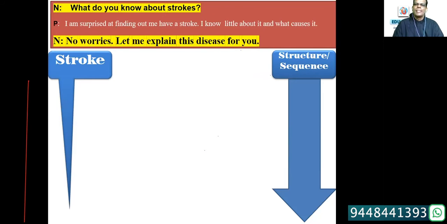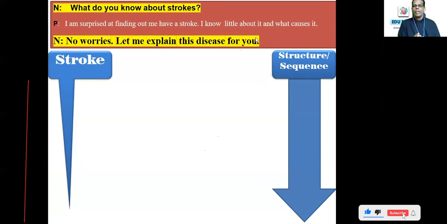See the difference? If you don't understand, that can be assessed very well, and that can hurt your score. It's not just speaking, but even listening. Your listening will be very important in the whole thing. So you have to listen carefully and respond. There can be a day and night difference when you understand "I know little" as something or nothing. If the patient says, "I know a little bit about it," or "something about it," then the next question should be, "Could you just tell me what things you know about the condition?"